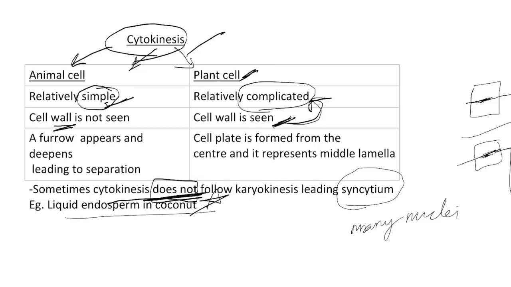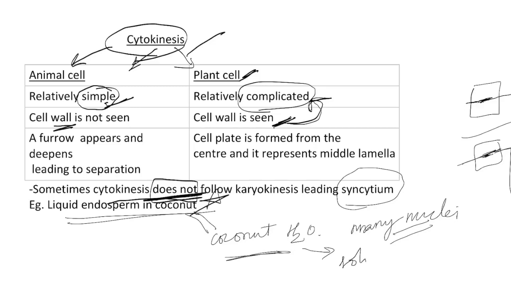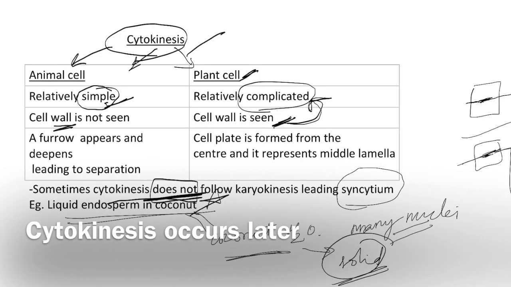The liquid endosperm of coconut, or in simple language what we call coconut water, has many nuclei. When we leave it for some time, the liquid part of the coconut is going to become solid. Why is it going to become solid? It is going to become solid because cytokinesis gets over. So whenever the cell division is faster, cytokinesis is usually skipped.